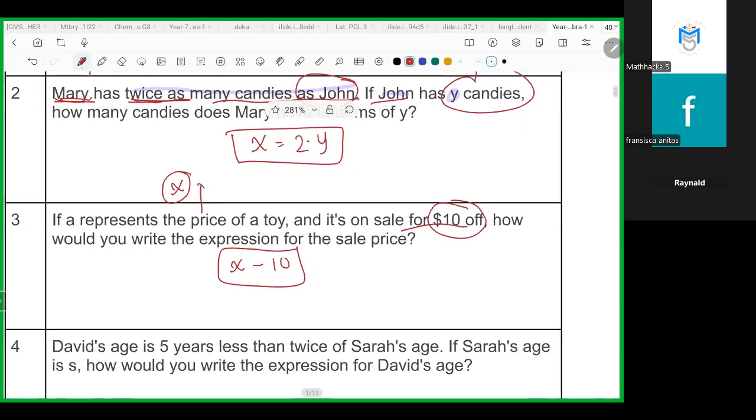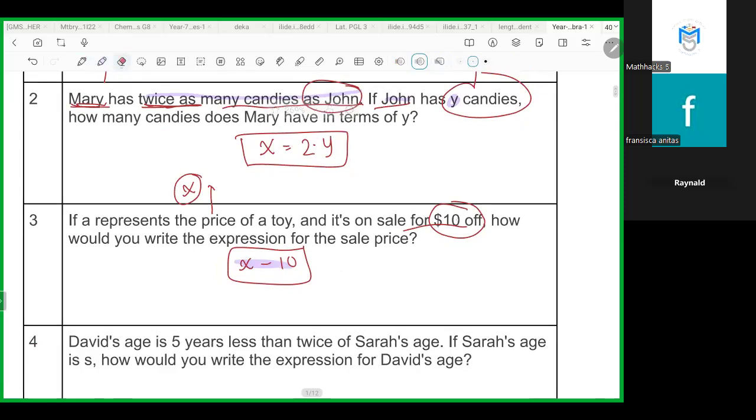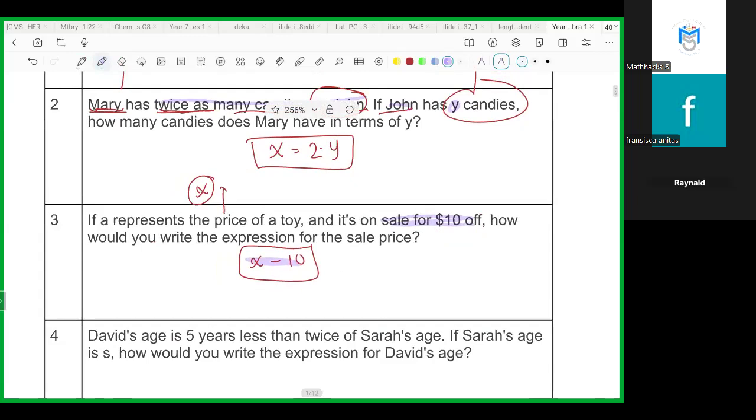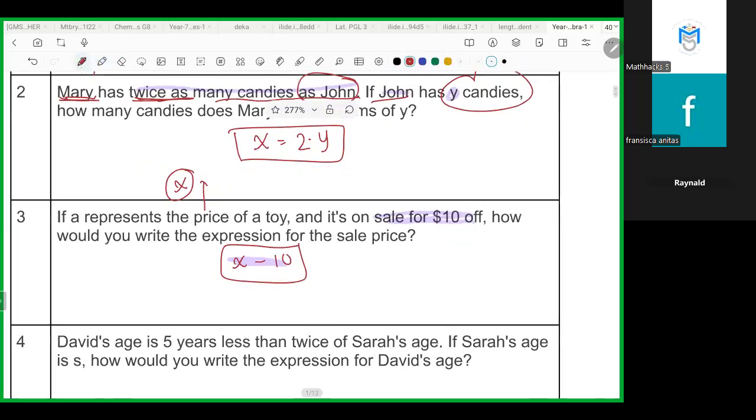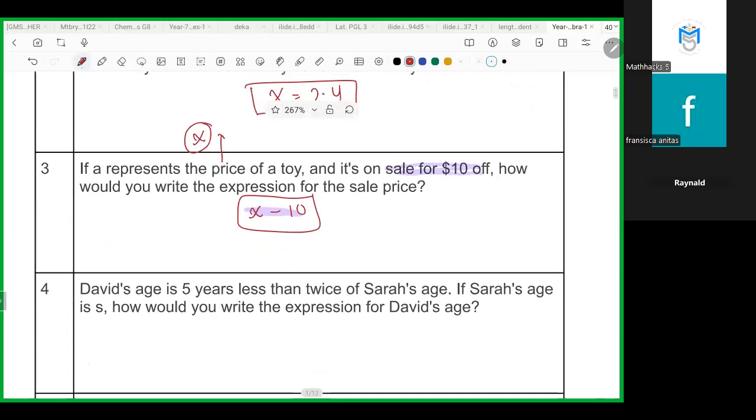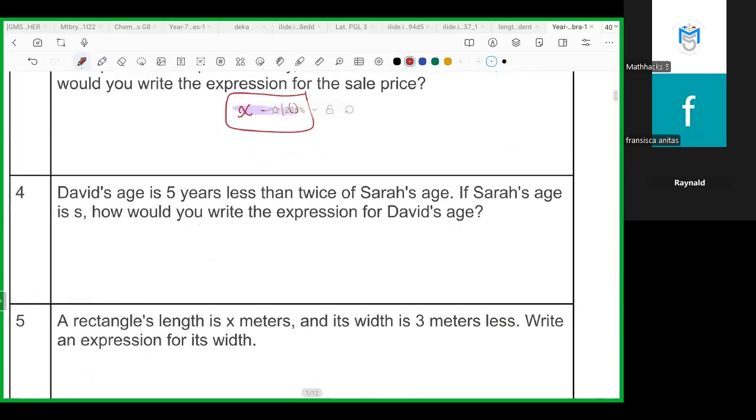Why is it minus $10? Because a sale price means the price should be reduced. A discount makes the price lower, and lower means minus. Like when you buy anything, a discount price should be lower, right? Okay. Next, what about this one, Ray?